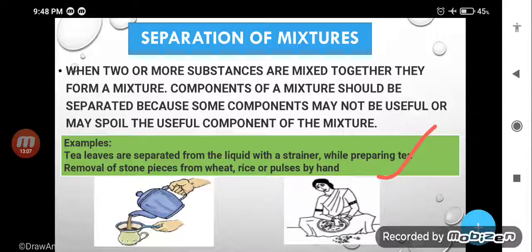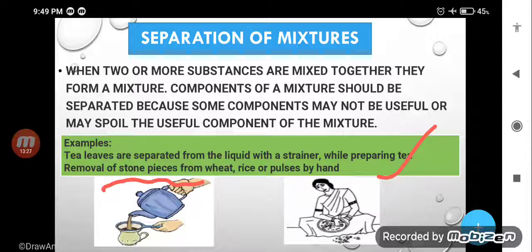Second, the removal of stone pieces from wheat, pulses and rice. Yes, my dear students, before cooking rice, pulses, and making chapati from your flour, what is your mother doing?